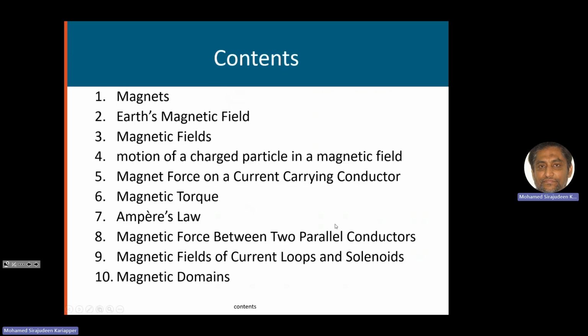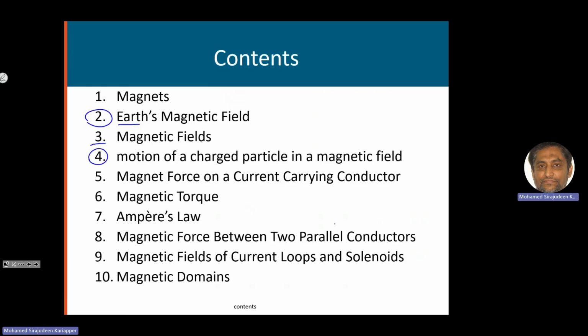We will start with introducing magnets. You have seen bar magnets, which have two poles, north and south. Then we will find that Earth itself has its own magnetic field. That's why the compass shows the direction of the magnetic north. And then we will see a magnet will create magnetic fields around it. So we'll study the magnetic field.